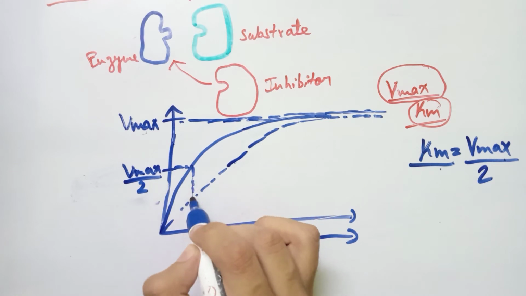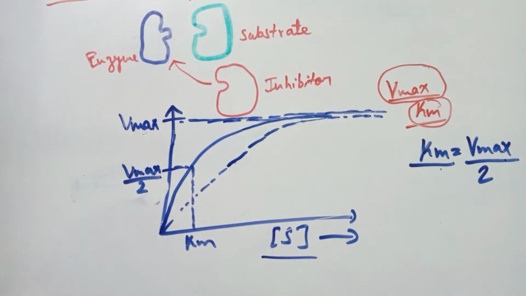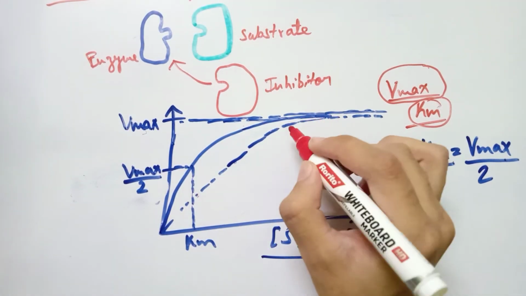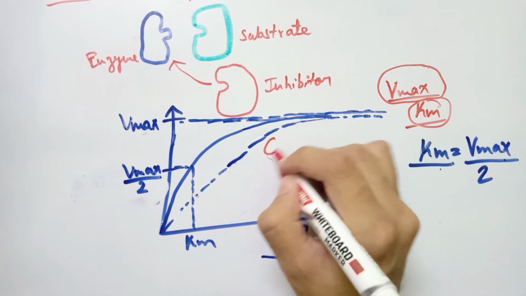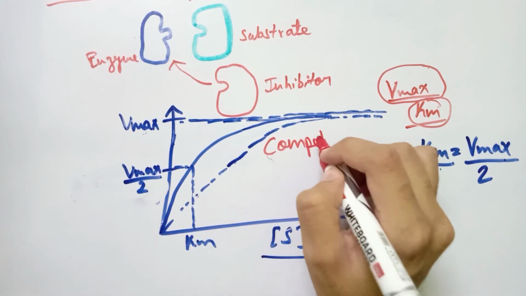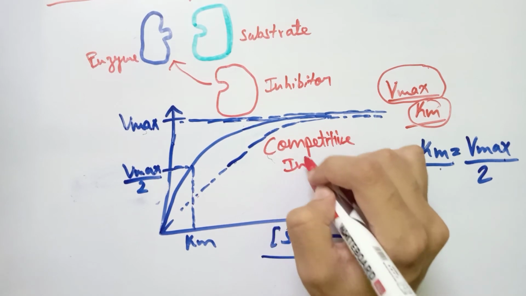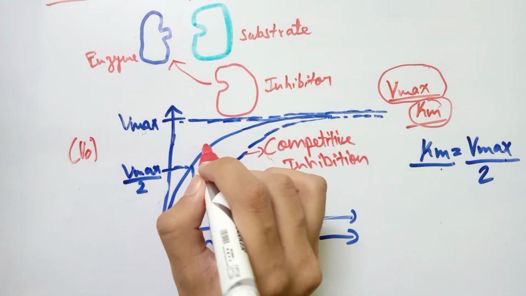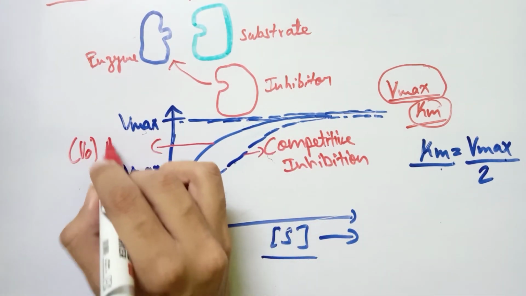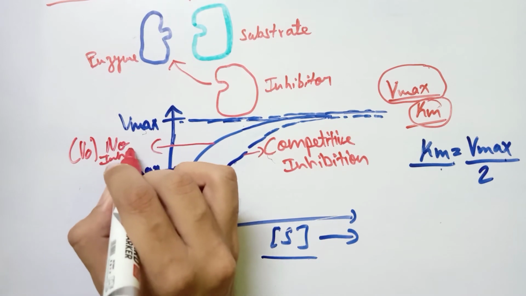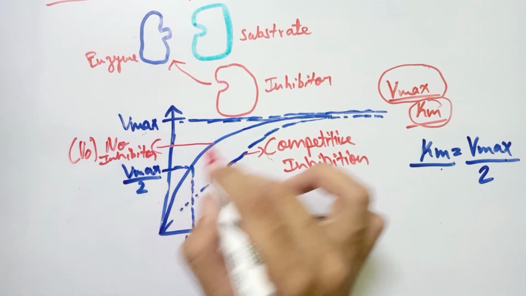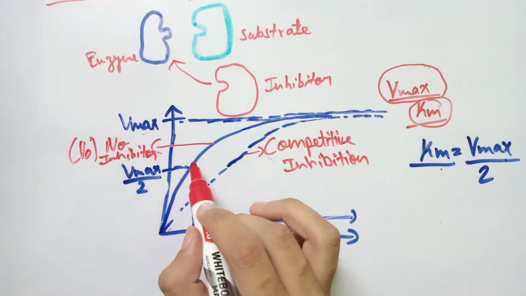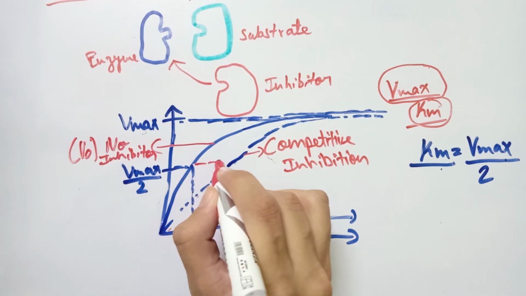In the first reaction, the Km value is given here. The second reaction, given by the dotted line, contains the presence of the inhibitor. So we can say that this shows competitive inhibition, and in the first reaction there is no inhibition, because no inhibitor is present in the first reaction and a competitive inhibitor is present in the second reaction.